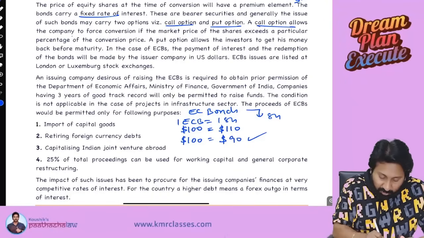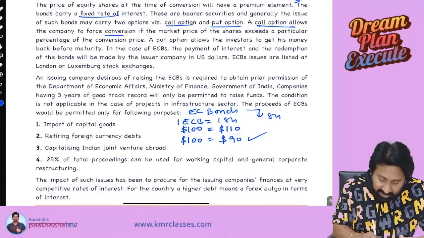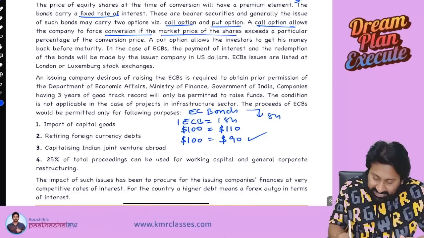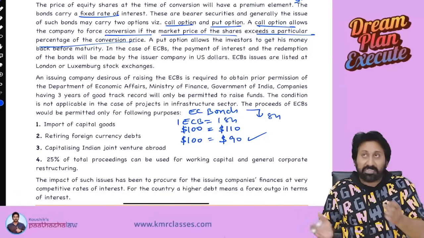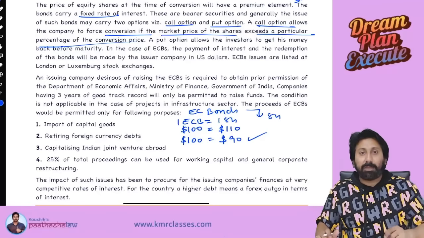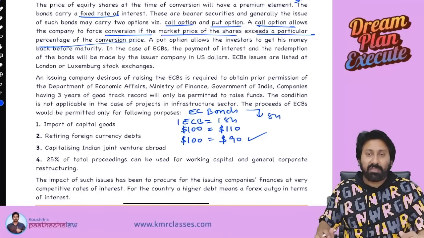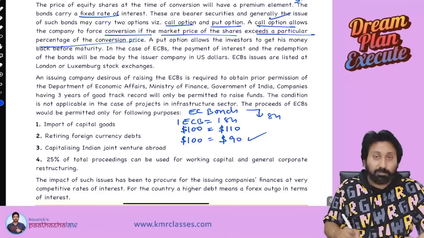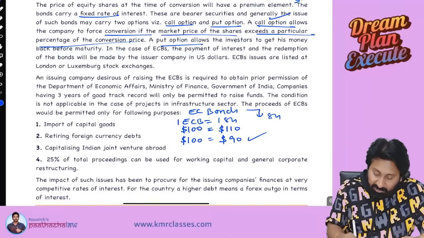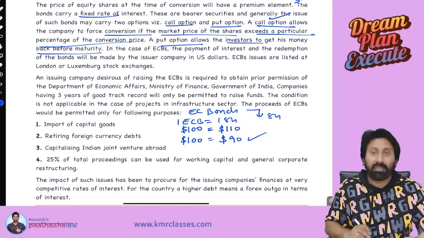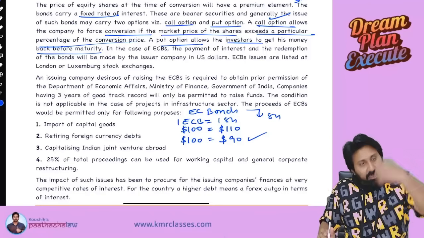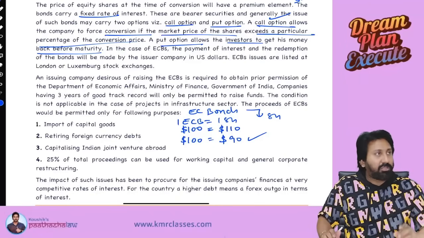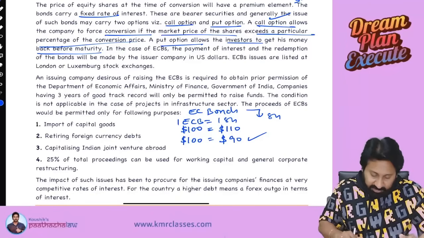Call option allows the company to force conversion if the market price exceeds a particular percentage over conversion. Means if the market price of the share is exceeding a number, it is better to convert that and get that benefit. Therefore, we call it a call option. Put option means allow the investor to get his money back before maturity. He will put that and tell the company, give my money back. Company will give you. So there are two options, one is call option and the other is put option.